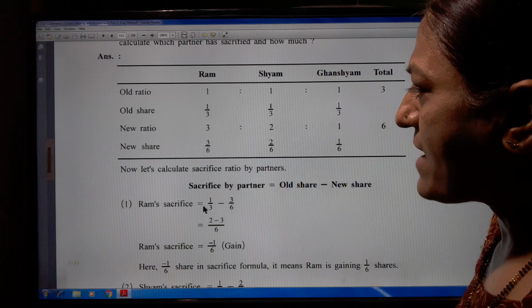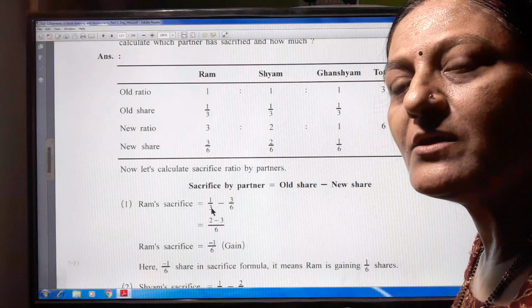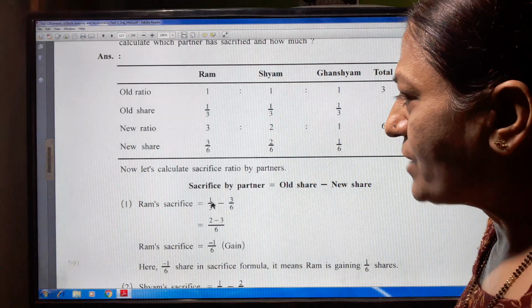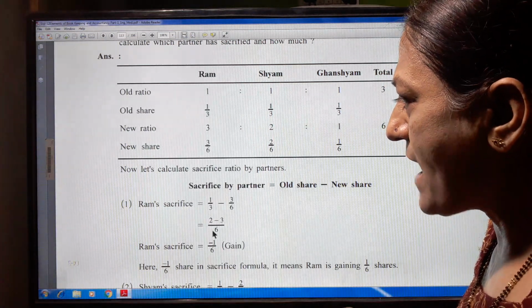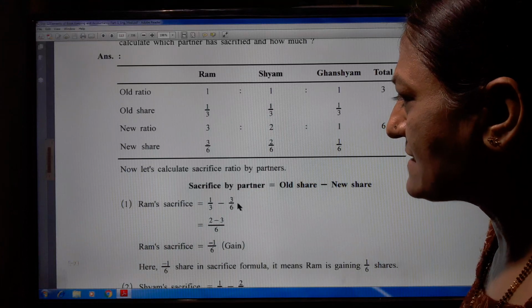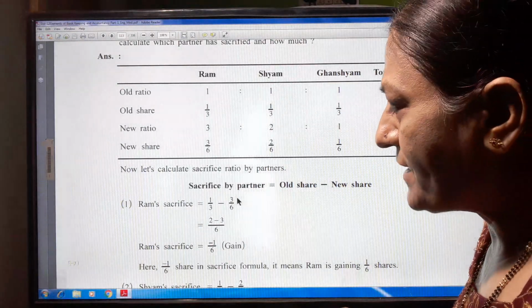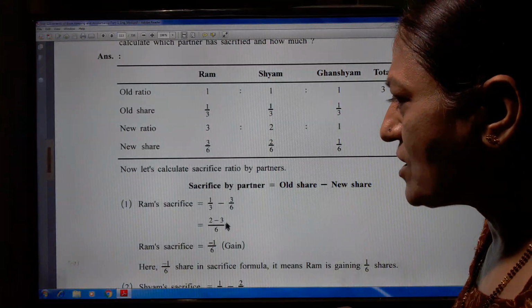Then we multiply by 2 because we know that 3 twos are 6. So 1/3 into 2/2, then we get 2/6. And in 3/6, the denominator is already 6, so calculation is not necessary. So 2/6 minus 3/6, so minus 1/6.